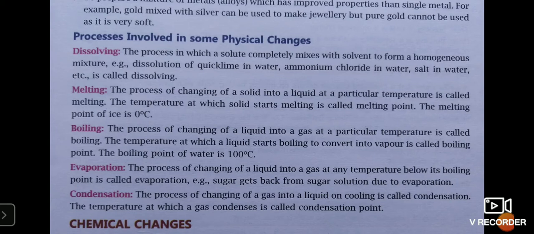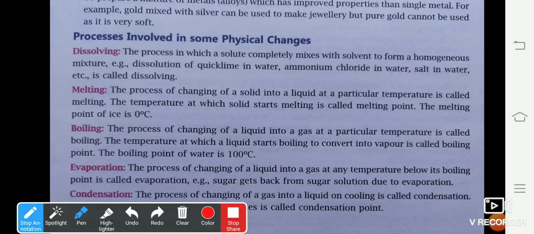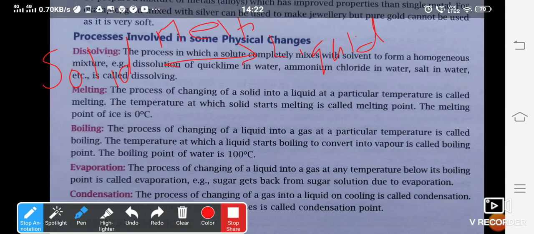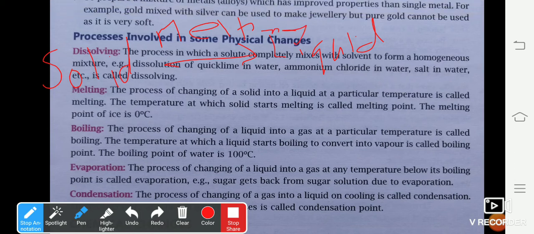Condensation: the process of changing a gas into liquid on cooling is called condensation. The temperature at which a gas condenses is called the condensation point. Please remember, my dear students, you can convert a solid to liquid by the process called melting. And the reverse process of converting a liquid to solid is called freezing. I would request everyone to please write this down in your notebook. That will help you a lot to understand the process and revise it faster.